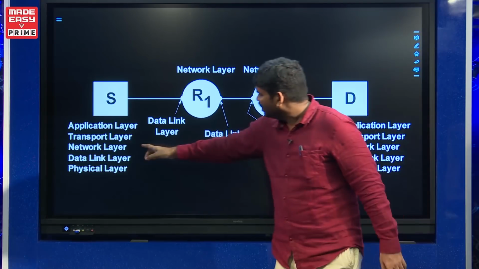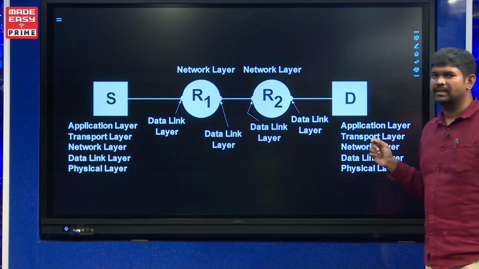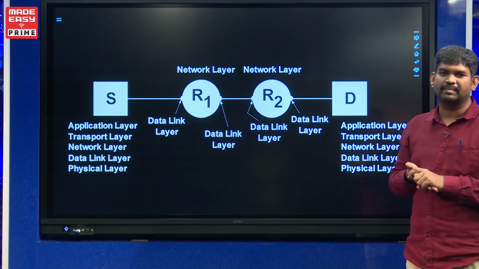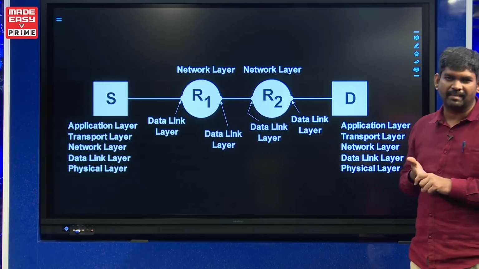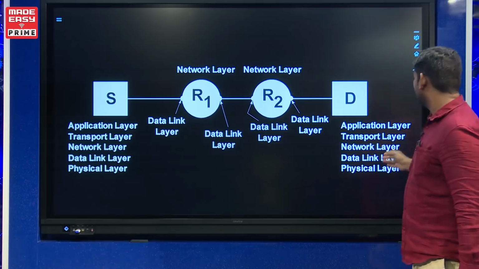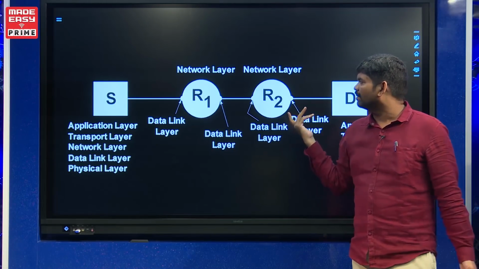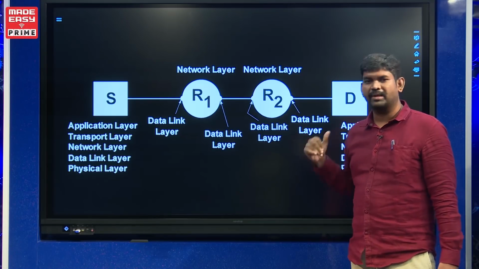See, this is 1 time, 2, 3 and it is 4. Suppose if you ask me a query, how many times is the transport layer visited in this diagram? It is only 1 here and 2 times there. That means if you use some other gateway devices in place of these routers, then the transport layer is also visible.